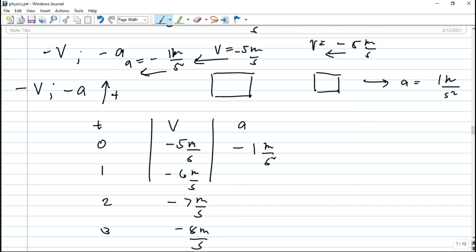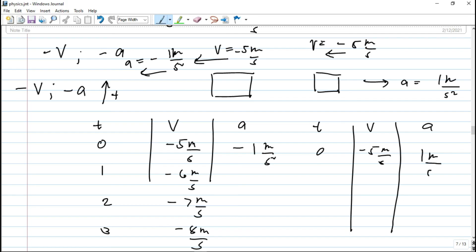So going back to your table, so tabulating this, at time 0, the velocity is negative 5 meters per second, then yung acceleration natin is positive, that is 1 meter per second squared. So after 1 second, mag-add tayo ng 1 meter per second doon sa velocity natin. So this becomes negative 4 meters per second.